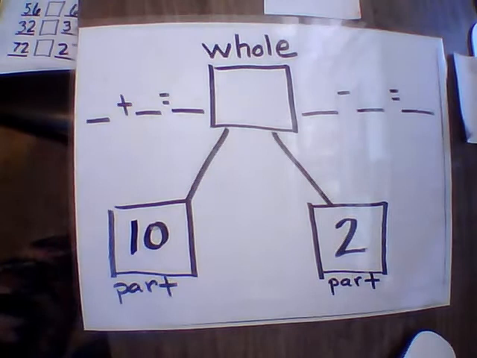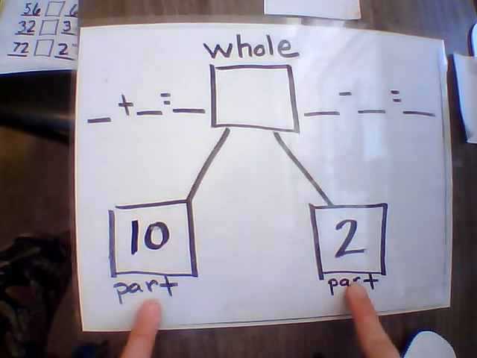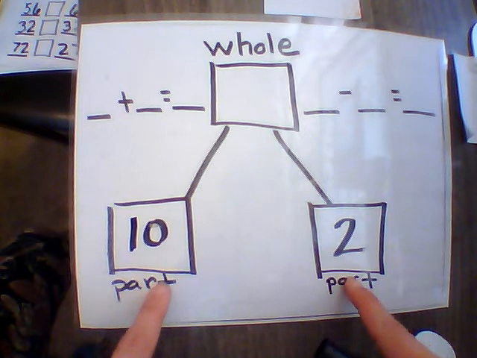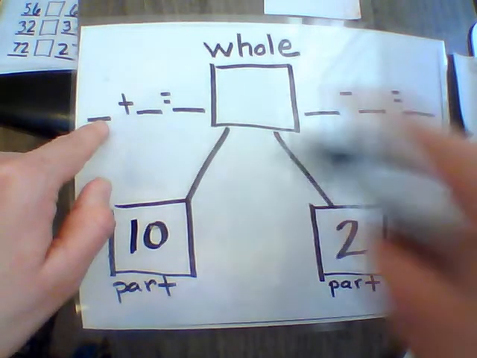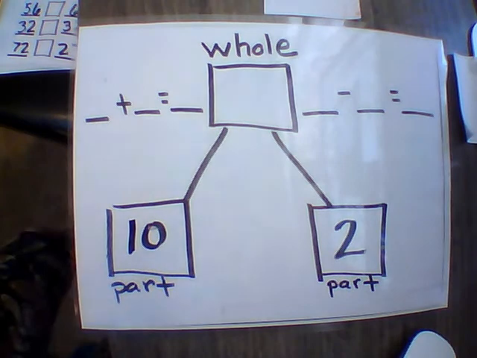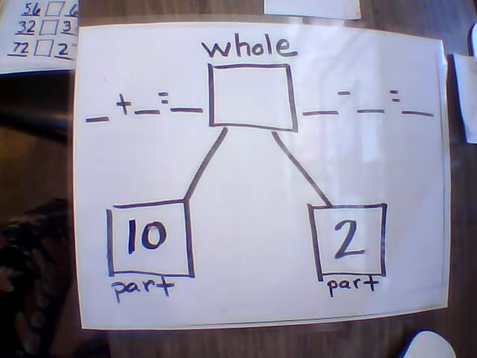Now we're moving on to whole part. So we want to figure out what the whole number is. When we have the 2 parts, you have to put them together to find the whole. So you can use the adding equation to help you do this and then solve the rest. So pause the video and find the whole number and then do an adding and a subtraction equation. Go.